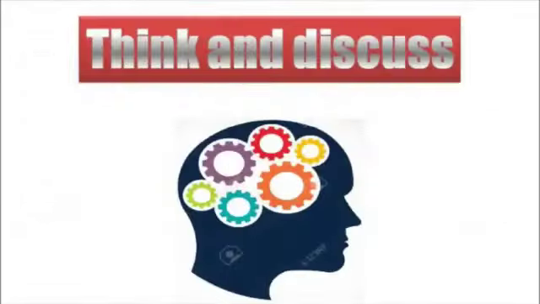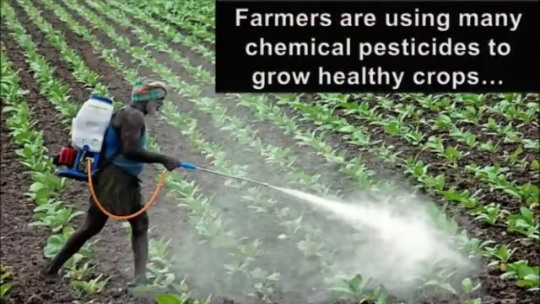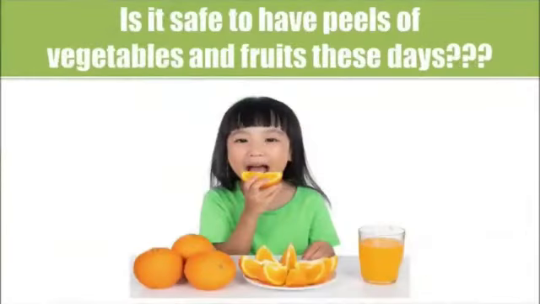Children, now it is time to think and discuss. Here is the question. Nowadays, farmers are using many chemical pesticides to grow healthy crops. Is it safe to have peels of vegetables and fruits these days? Discuss with your parents.